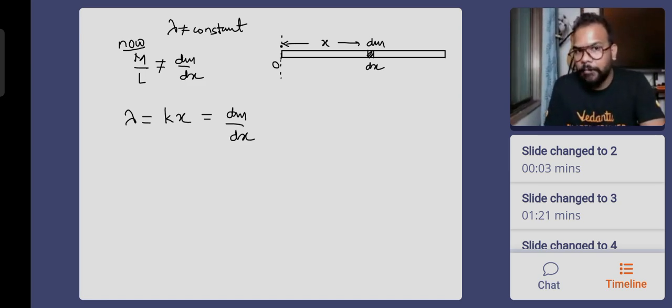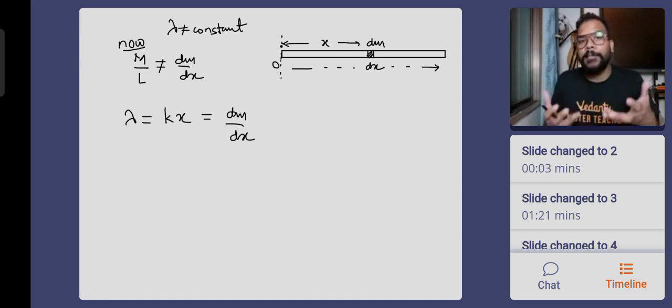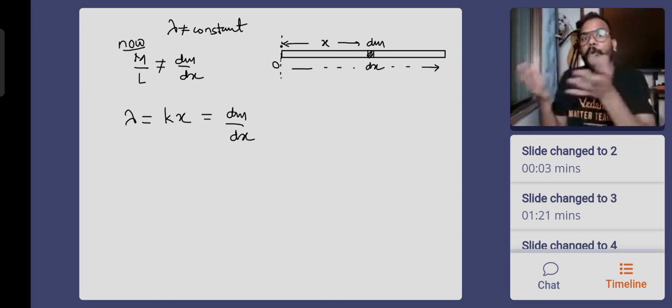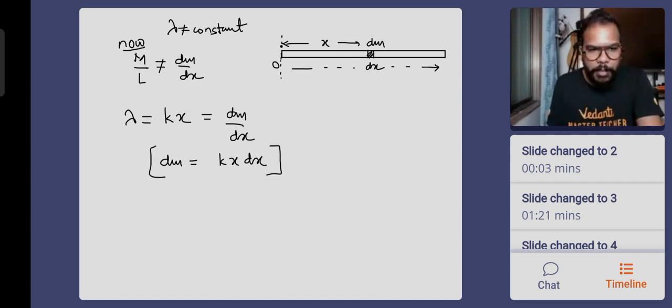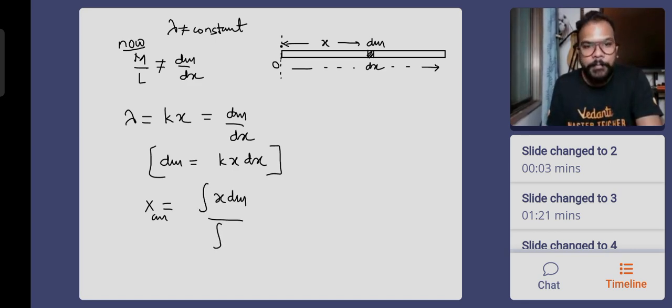ये बात समझ में आई? Because lambda is proportional to x. That simply says as you move more and more to the right, the rod becomes more and more heavy. There is less mass on the left part, more mass on the right part. That's why the density is more on the right portion. So from here, you will say dm will be equal to kx dx. Now you will simply find out the location of center of mass by saying center of mass location will be integration of x dm by integration of dm.